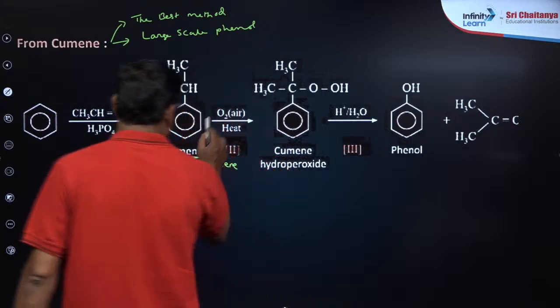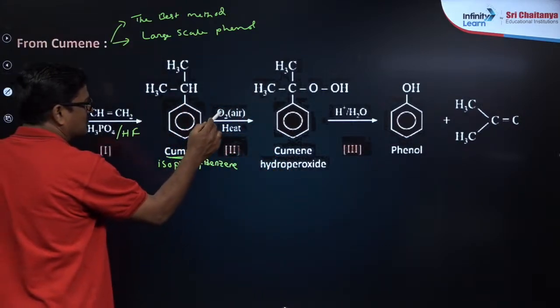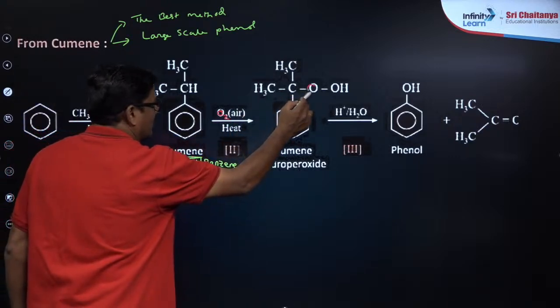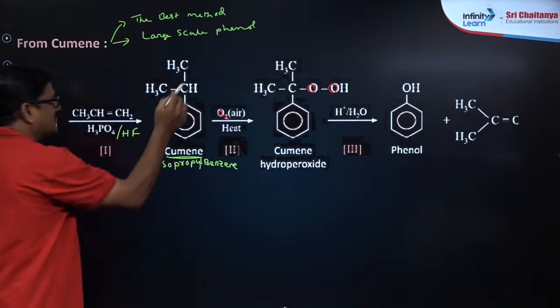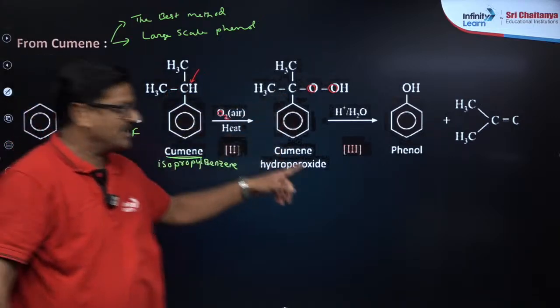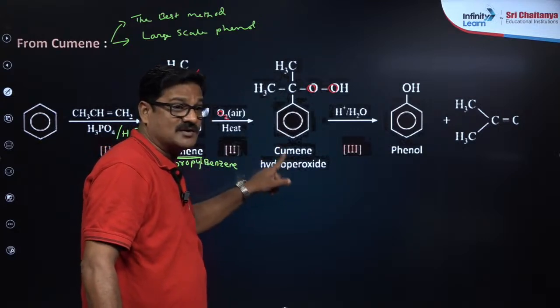So this cumene, when it is exposed to air, what happens? Oxygen is incorporated here. Two oxygen atoms are incorporated, right?